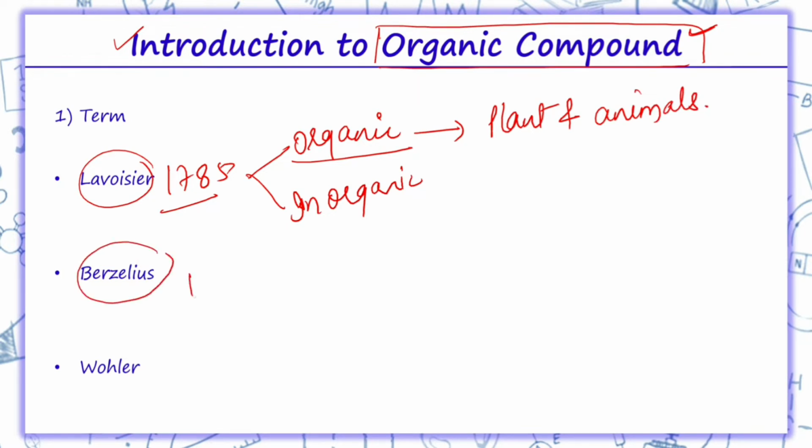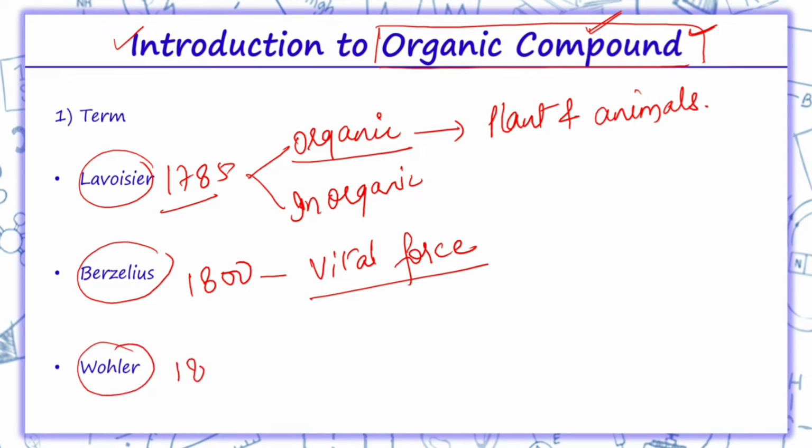Berzelius in 1800 stated a vital force is necessary for producing these organic compounds. Then Wohler in 1828 first proved the vital force theory wrong. How did he prove it wrong? He synthesized urea. Thus, he called urea an organic compound.